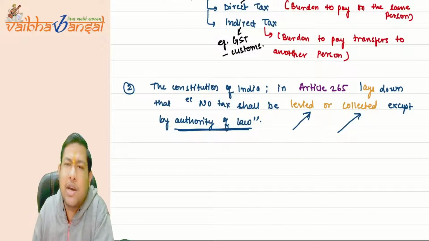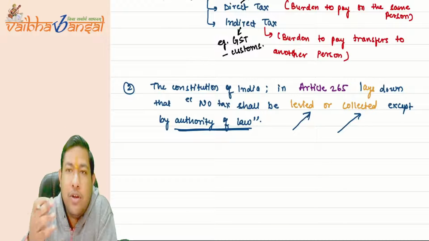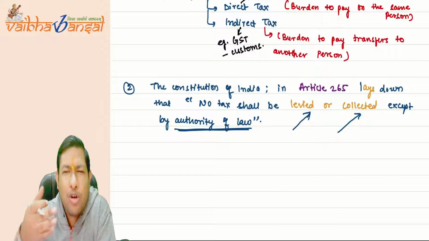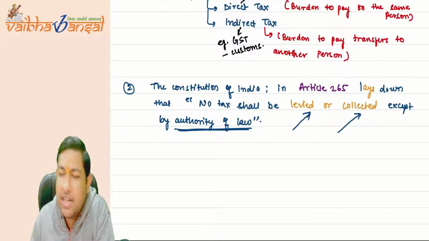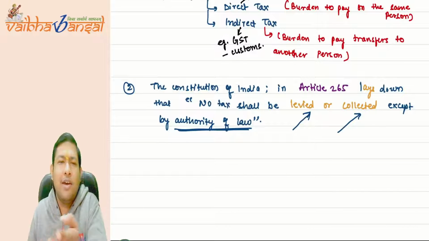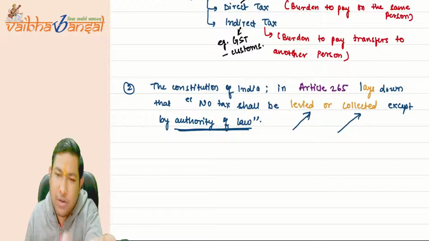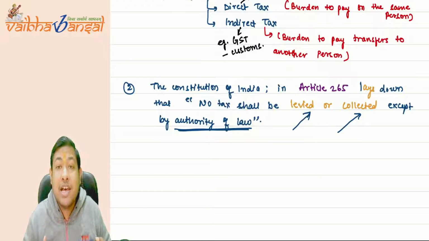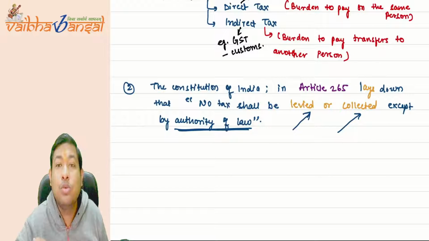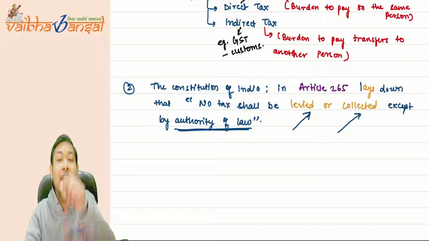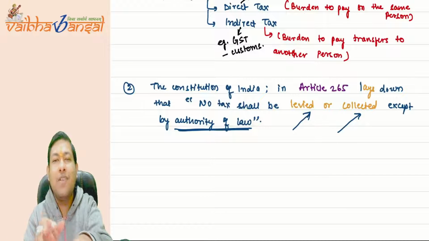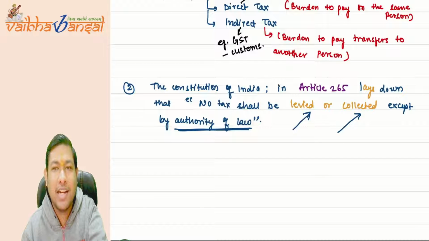But suppose the government has given you the exemption, the basic exemption limit. The government forgoes the tax on those 3 lakh rupees and says, for those earning 3 lakh rupees, we do not want to take any such tax. So the government is relinquishing its right to collect the tax which is levied on you. The tax was levied on you, but the government does not intend to collect it.